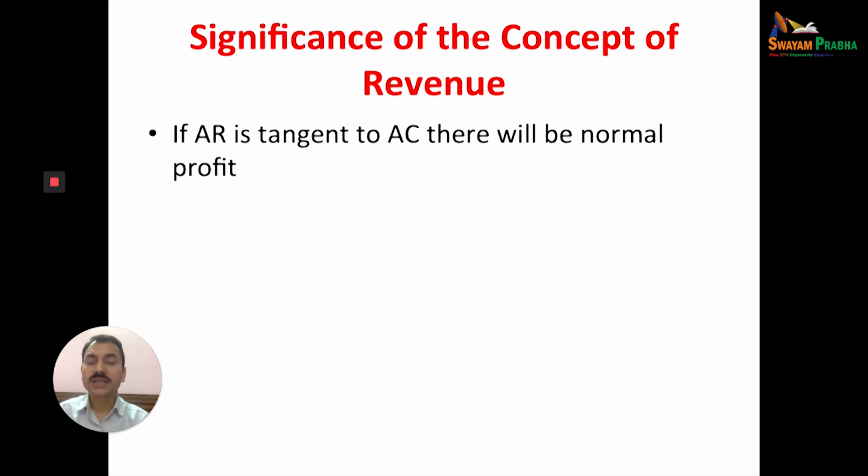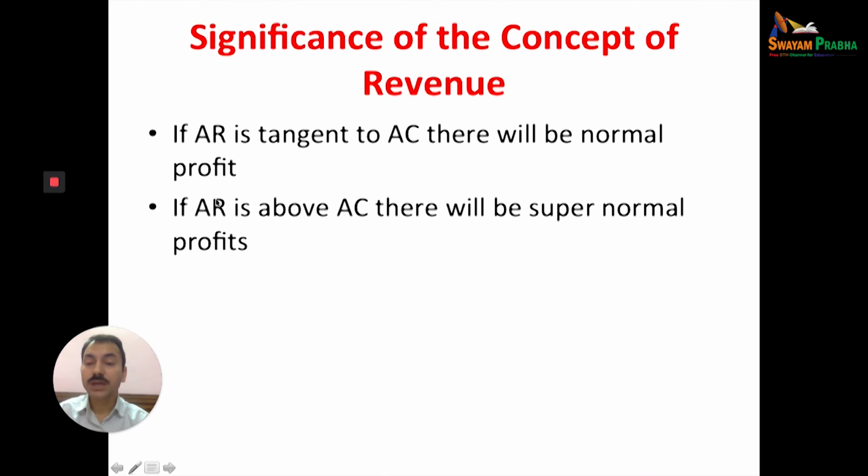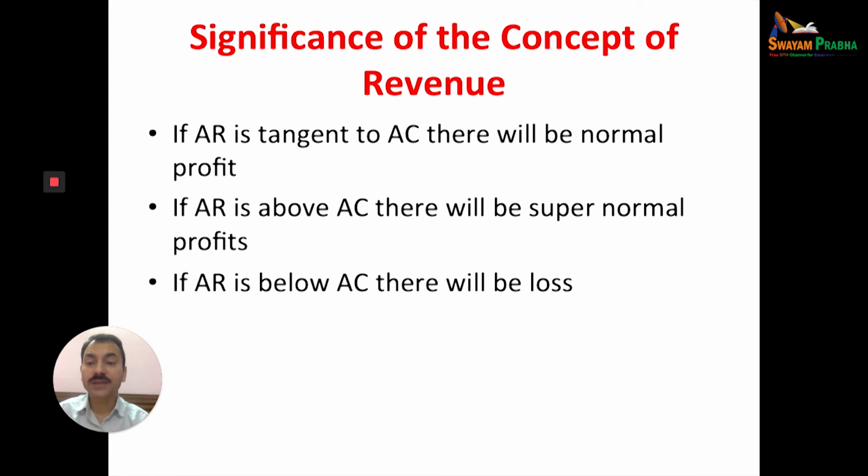If AR is tangent to AC, that is, average revenue is equal to average cost, then there will be normal profit. But if average revenue is above AC, more than average cost, there will be supernormal profit or abnormal profit. But if average revenue is less than average cost, then there will be loss.